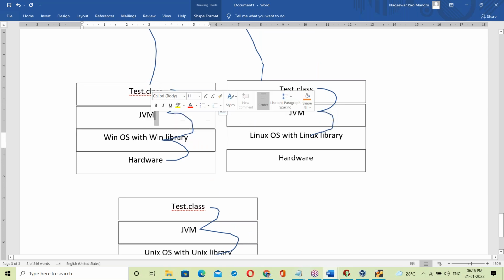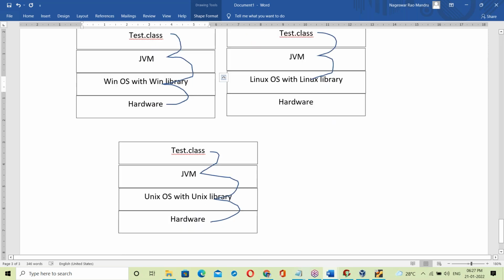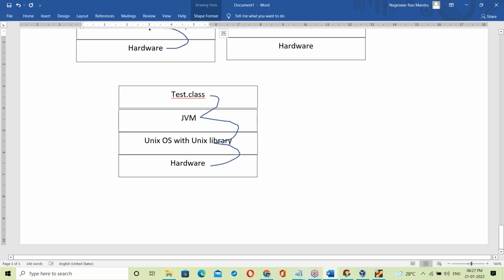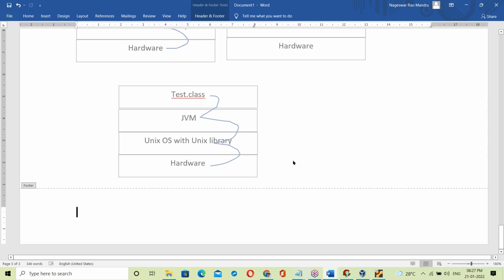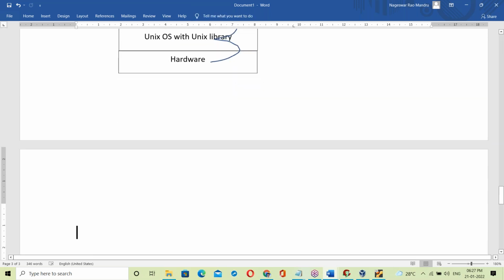The JVM takes care of linking the .class file to different operating systems. Depending on the OS, the link changes automatically. So this is called dynamic linking. The Java .class file dynamically links to the OS. Since it is dynamic linking, it is platform independent. Since its link changes at runtime, it is platform independent.